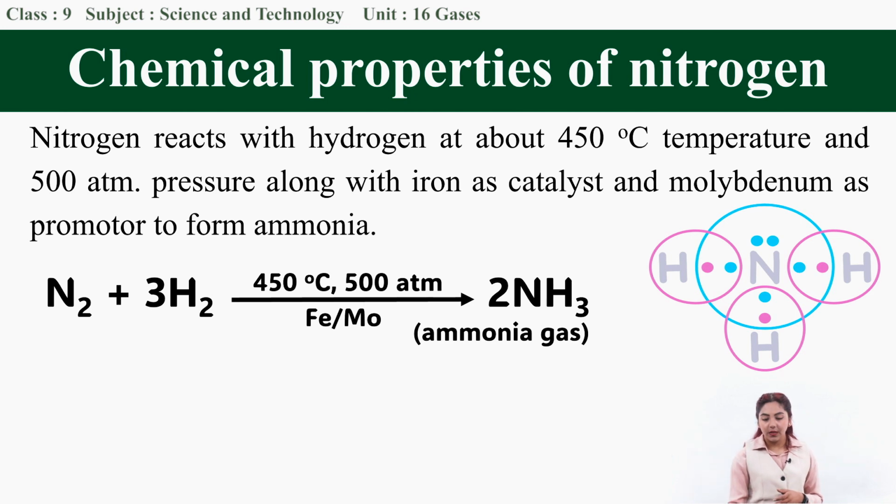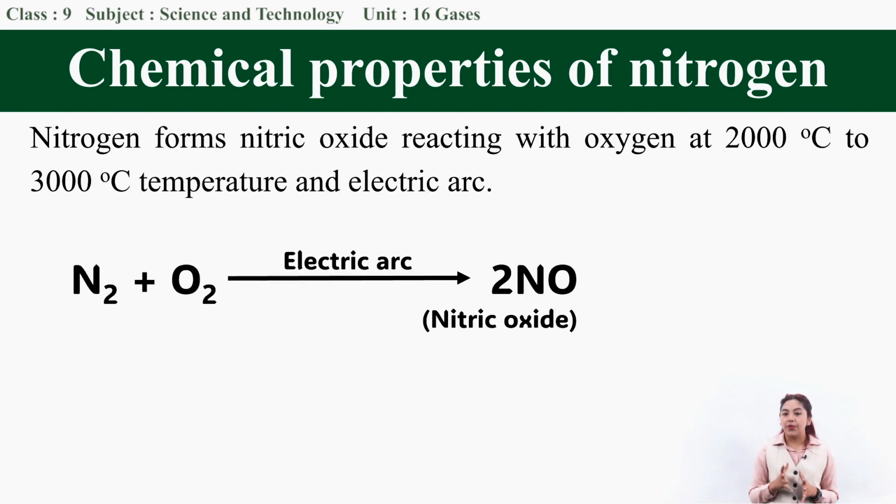Another chemical property of nitrogen is that it reacts with oxygen to form nitric oxide in the presence of an electric arc at a temperature of about 2000 to 3000 degrees centigrade. That is, at very high temperature and in the presence of an electric arc, nitrogen and oxygen react to form nitric oxide.